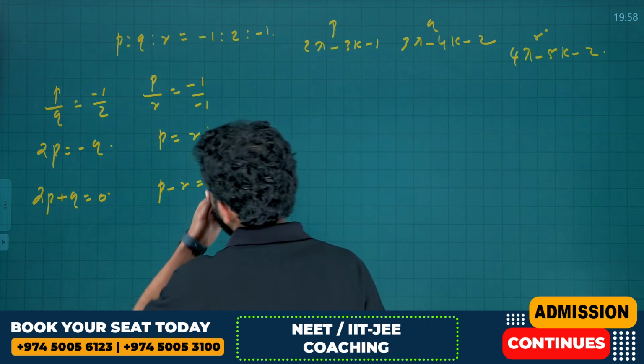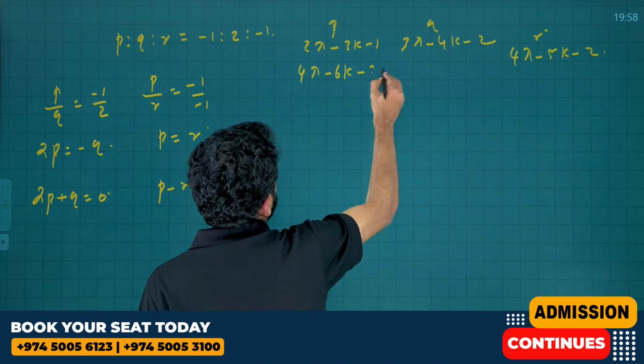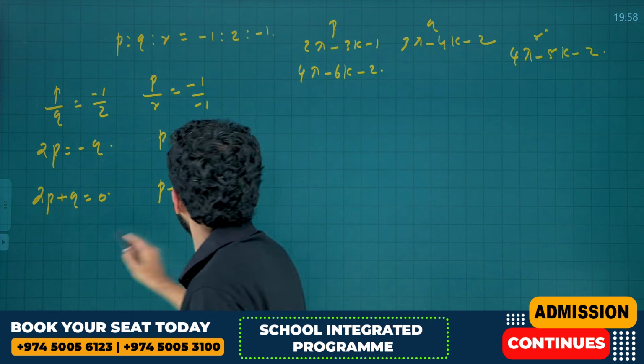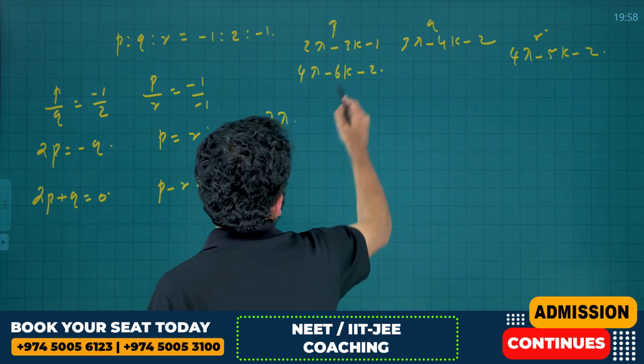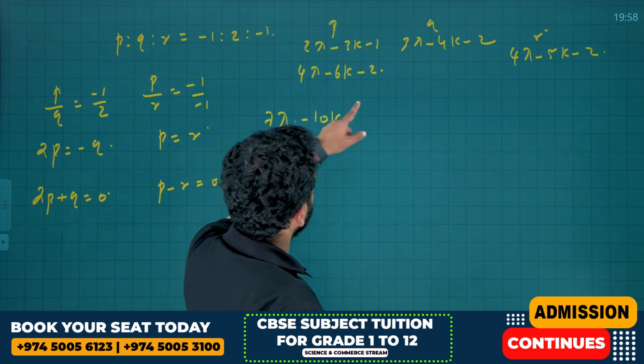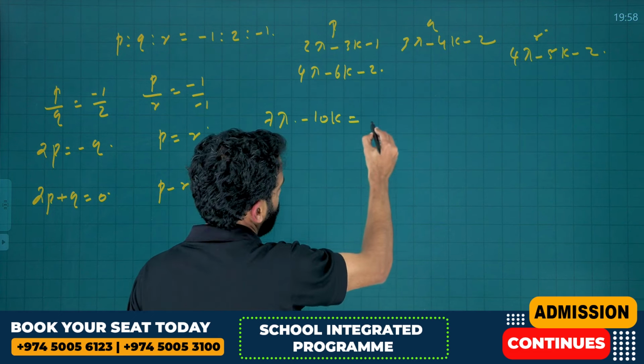Okay, let's substitute it here. 2P means 4 lambda minus 6k minus 2, and plus Q means 4 lambda plus 3 lambda, that is 7 lambda, minus 6k minus 4k is minus 10k, minus 2 minus 2 is equal to 4.